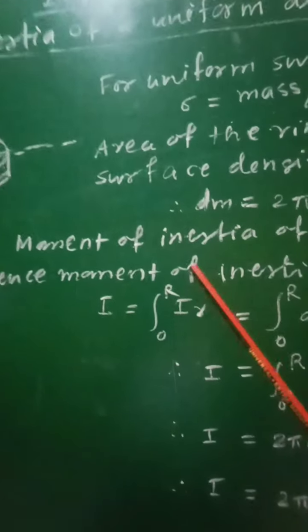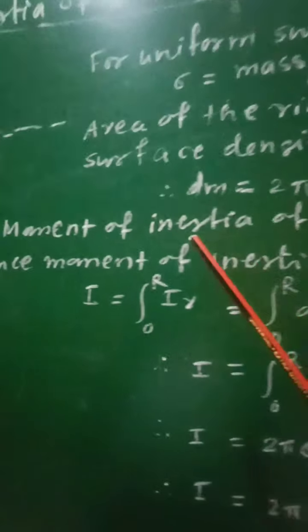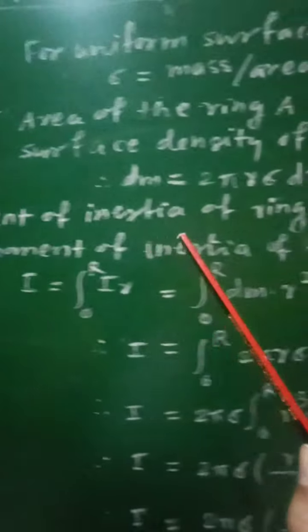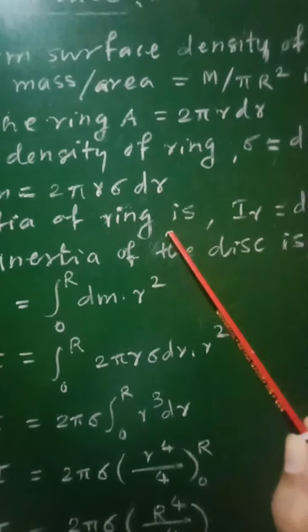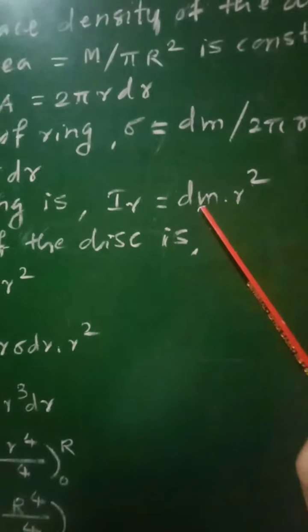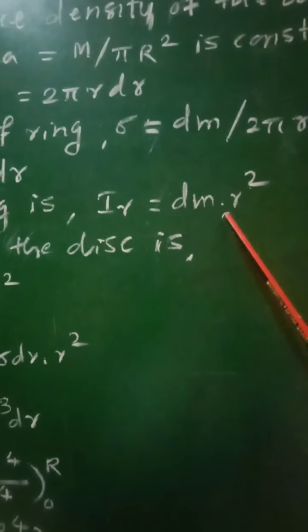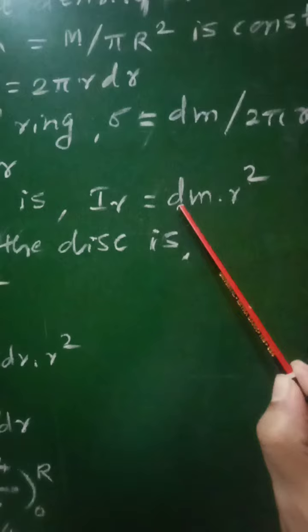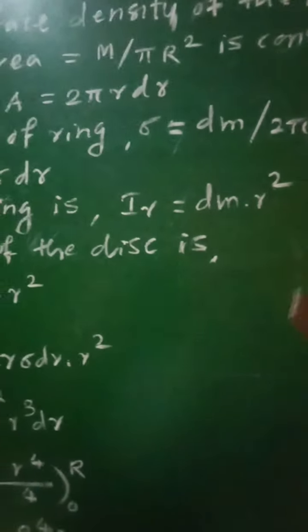Then as we know the mass of the ring, now let us find the moment of inertia of that ring. So moment of inertia of the ring I_r will be given as mass into square of distance, that is square of radius, and that is equal to dm into r square.